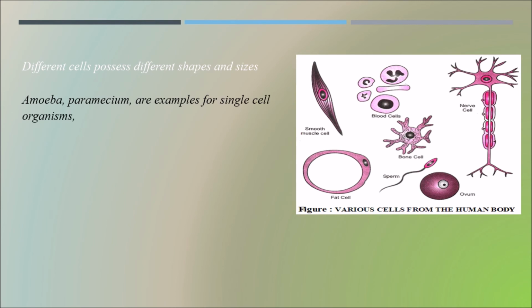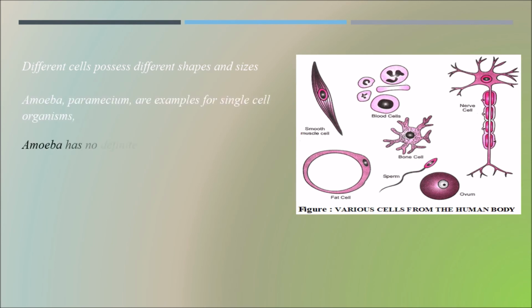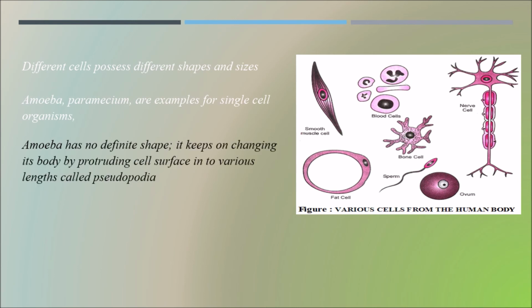Example: amoeba and paramecium, which are examples of unicellular organisms, and we will talk about amoeba here. Amoeba has no defined shape, and it keeps on changing its body by protruding the cell surface into various lengths called pseudopodia.